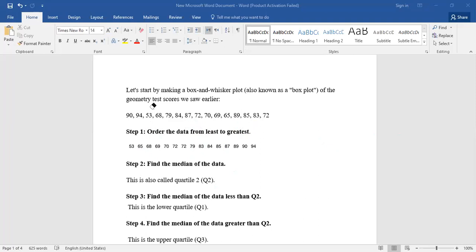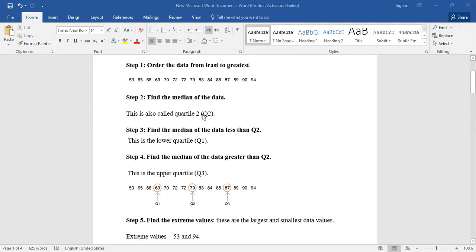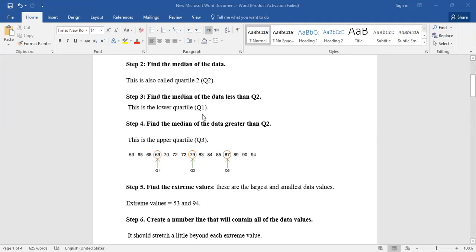We will draw a rectangle from 79. We will start the number line at 79, Gasser? No. We will start the number line with the first quartile.